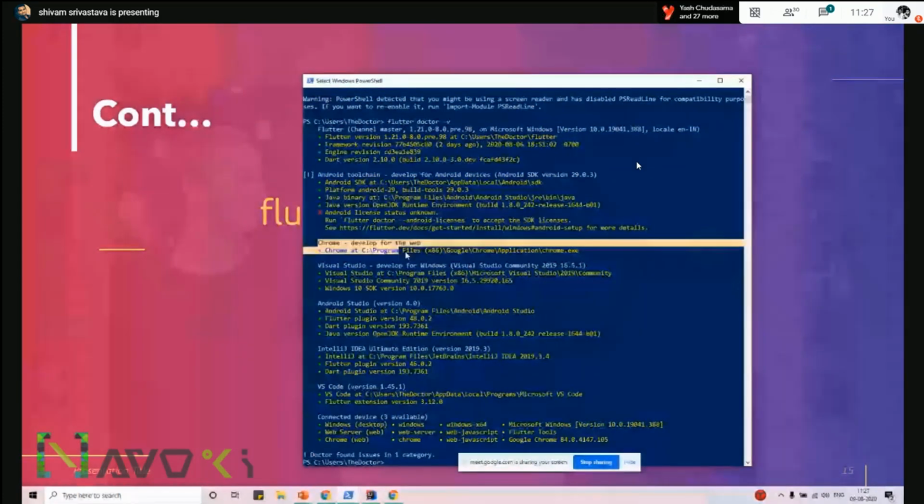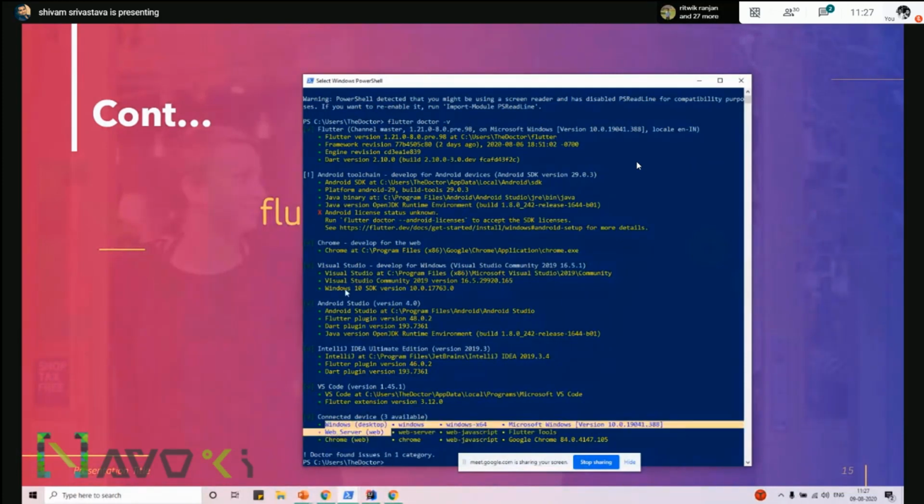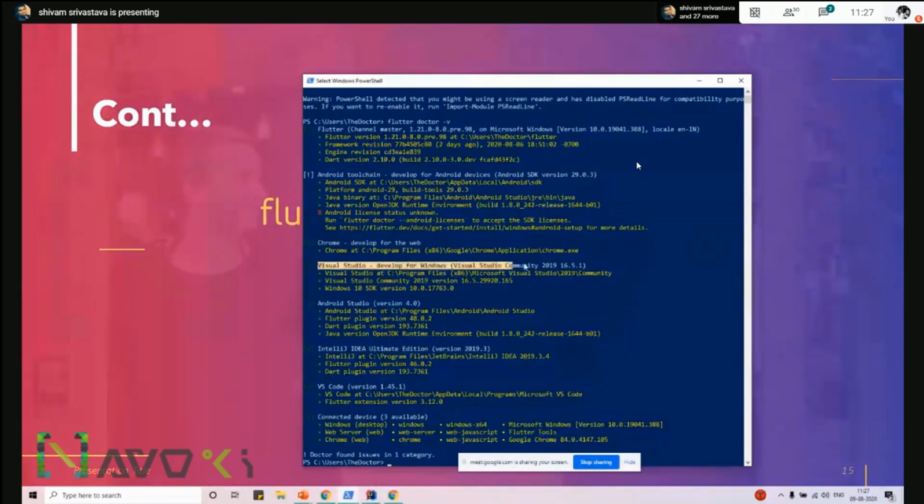If you are working with a desktop or web application and you have followed the procedure, but in the connected devices nothing is shown, your Windows is not showing, your Chrome is not showing, that means something has gone wrong. Your SDK is not enabled for the web and desktop support. The devices will be shown along with other SDKs. For Windows support, it will show that you need to install Visual Studio, and for Android, you need to install the Android version. For Chrome, it's already available by default, I suppose.